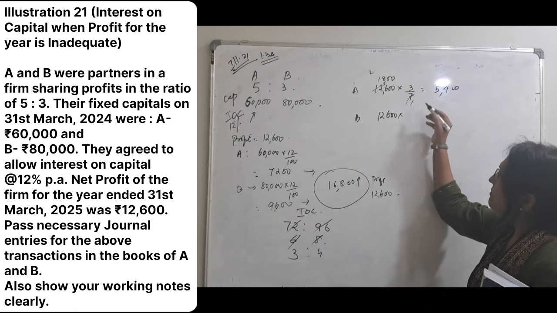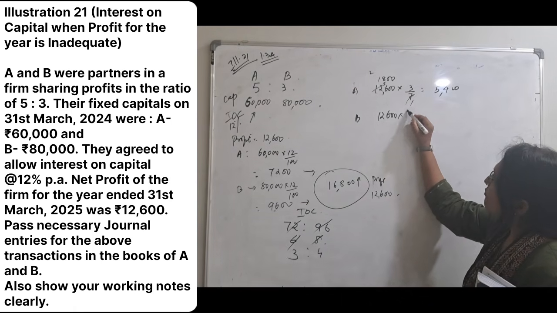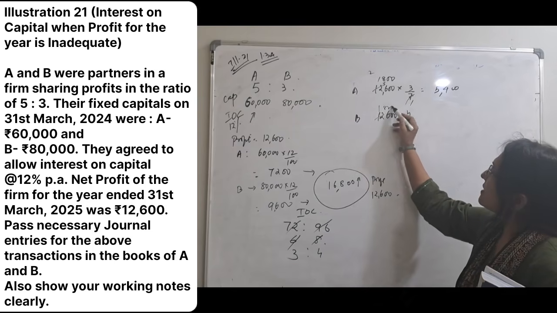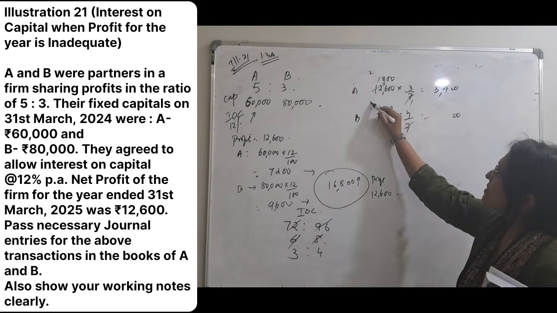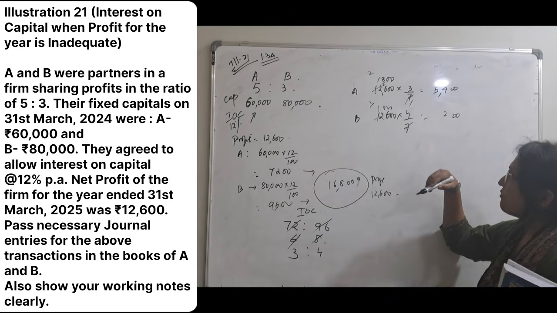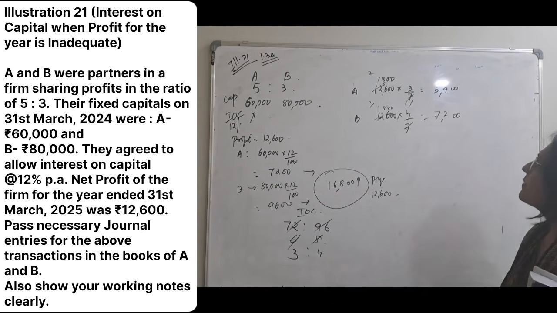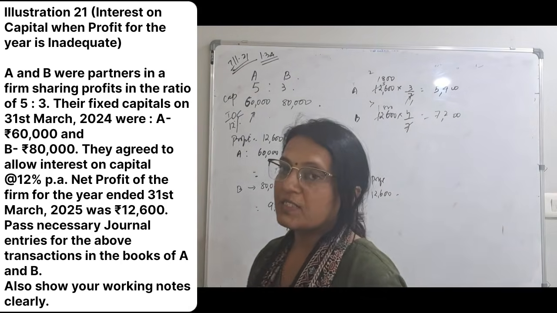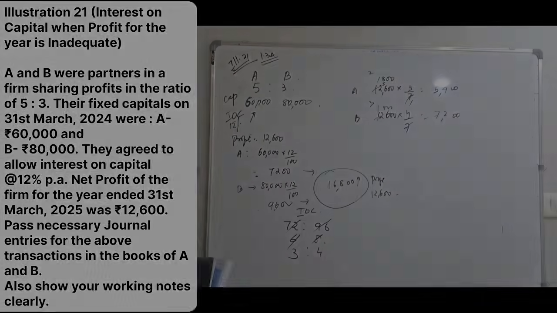You can either minus it or just calculate. 4 by 7. So 7 ones are 7, 1,800, 4s are 32, 4 ones are 4, 7,200. So this will be the share of profit. This will be taken as share of profit.